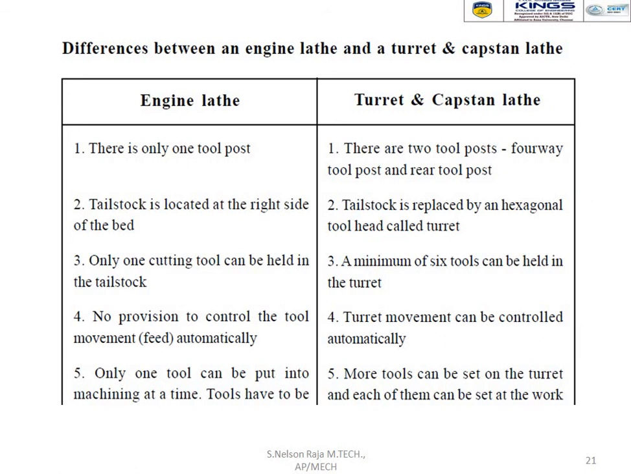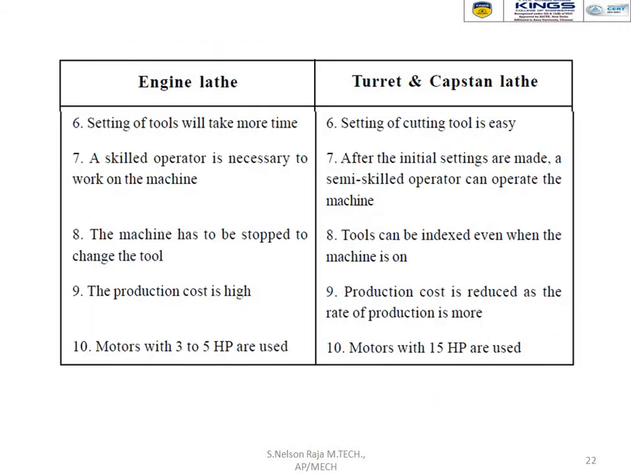There is no provision to control the tool movement automatically, because it is a non-automatic machine. In a turret lathe, turret movement can be controlled automatically because it is a partially automatic lathe machine. Only one tool can be put into machining at a time, whereas more tools can be set up on a turret and each of them can be set in advance. And number 6, setting of tools will take more time, so the tool mounting time will be higher, while setting of cutting tools is easy.